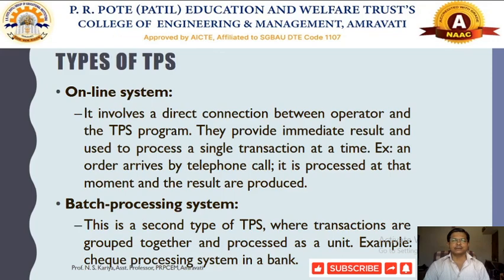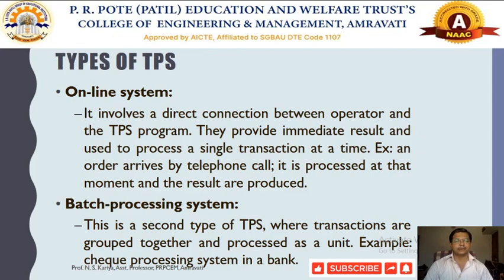Then types of TPS. Generally we will see two types of TPS: online systems and batch processing systems. Nowadays we are using internet based systems. In the case of online TPS, any single transaction that takes place can be processed at a time. For example, an order arrives by a telephone call, and that may be an online transaction processing system.